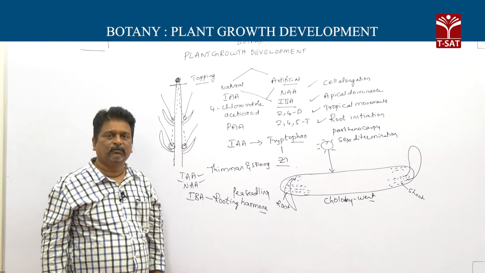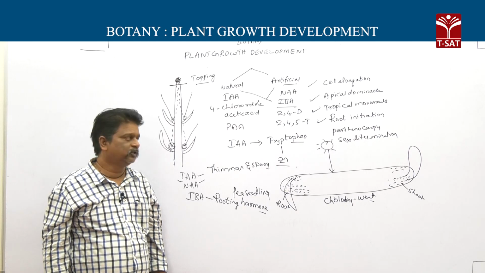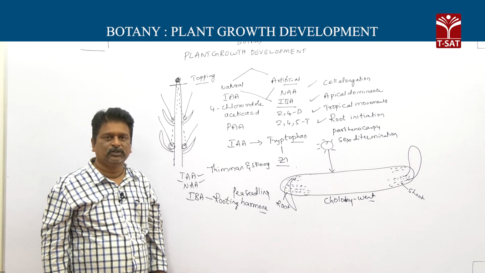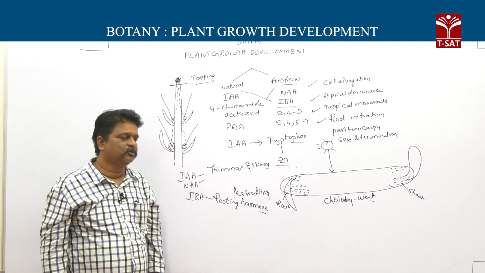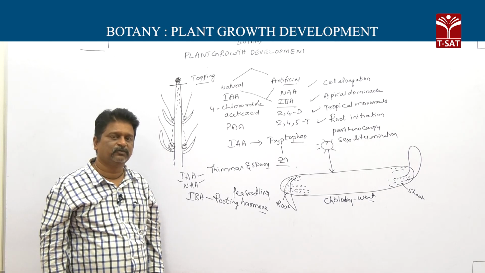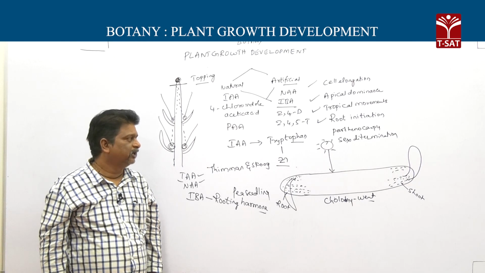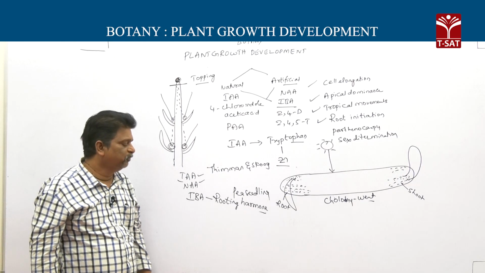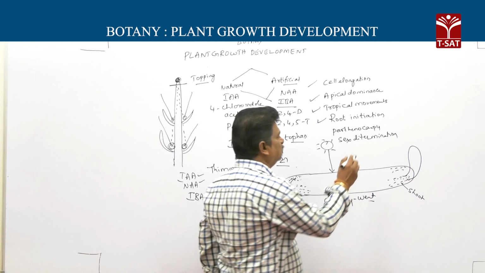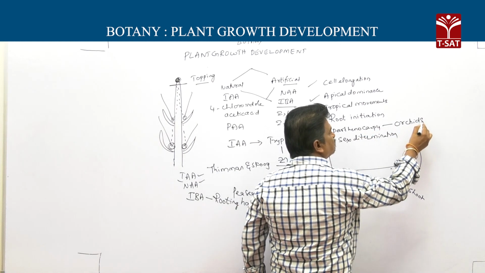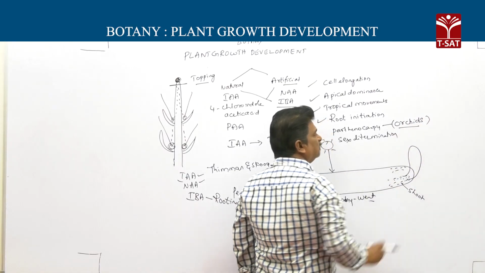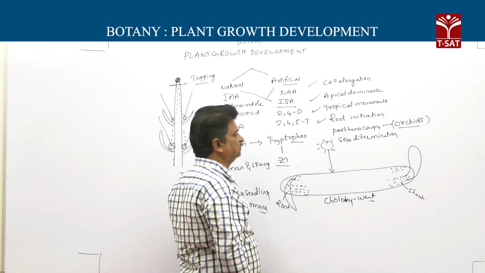Parthenocarpy means formation of fruit without fertilization. Generally, parthenocarpic fruits are seedless. That is why it is advantageous. The ability of auxins to induce parthenocarpy was first demonstrated in orchids.